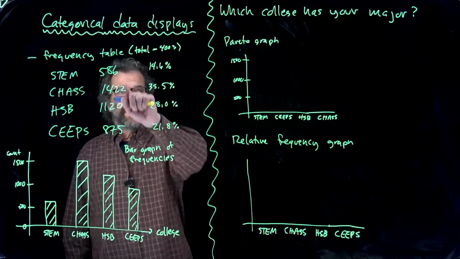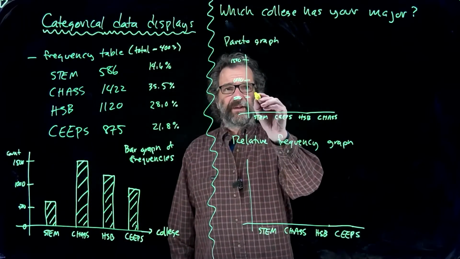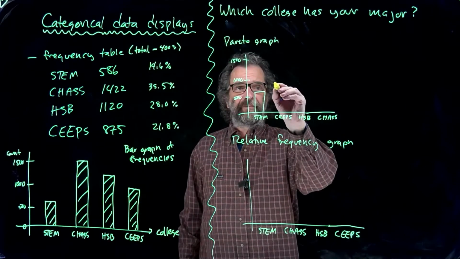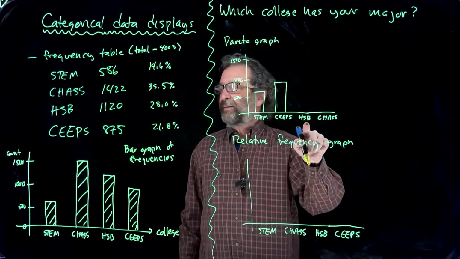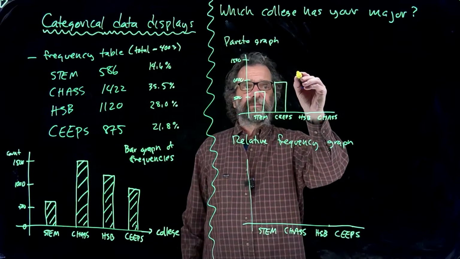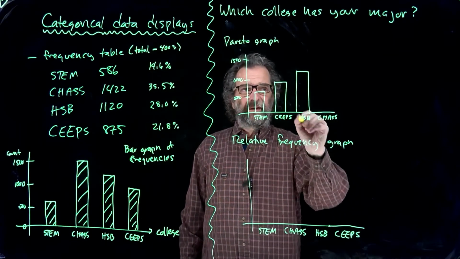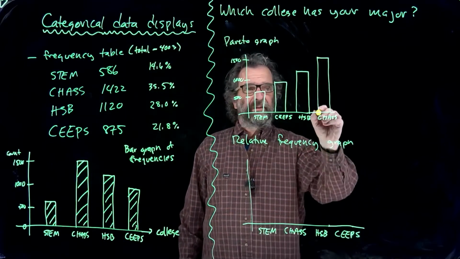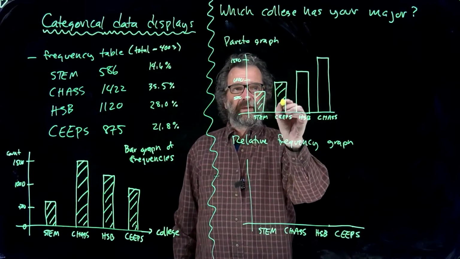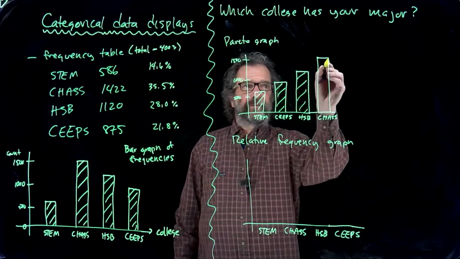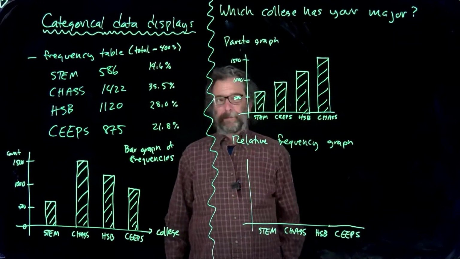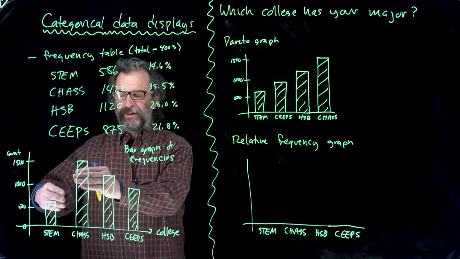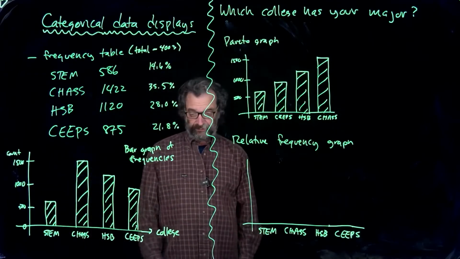So the lowest count here is STEM, so I'll put 586 here. The next smallest one is KEEPS, 875. And then HSB, 1120. And finally CHAS, 1422. Once again, same width. So sometimes you have categories that are spread out and they have almost the same height. And if you put them side by side, you can tell which one's bigger. Maybe that's a reason for doing Pareto graphs.